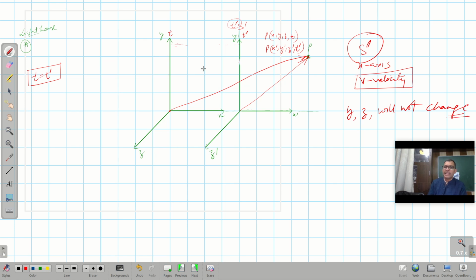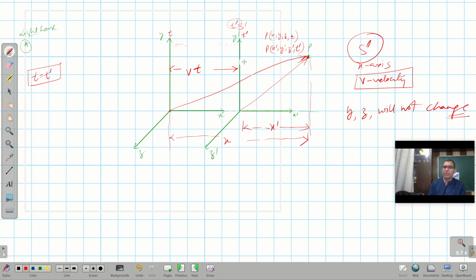So in time t, say in t or t prime time, it travels this distance from this point to this point. And what is x? In this frame of reference, because the coordinate is this one, this distance is x, which I am representing like this, and this distance is x prime.